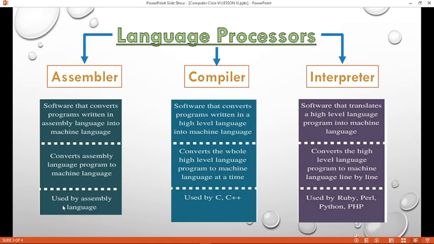Assembler is used by assembly language. Compiler is used by C and C++. Interpreter is used by Ruby, Perl, Python and PHP.